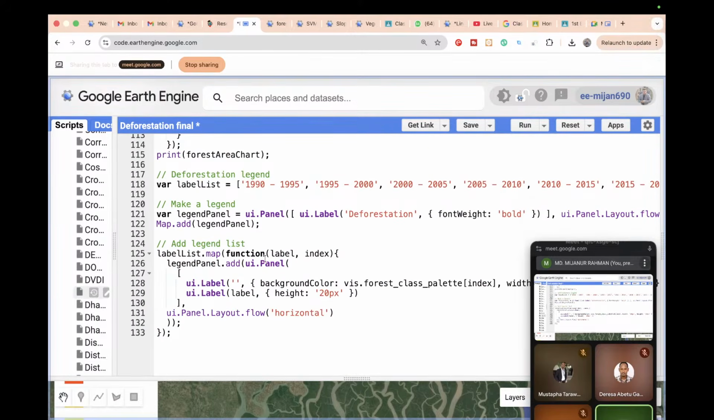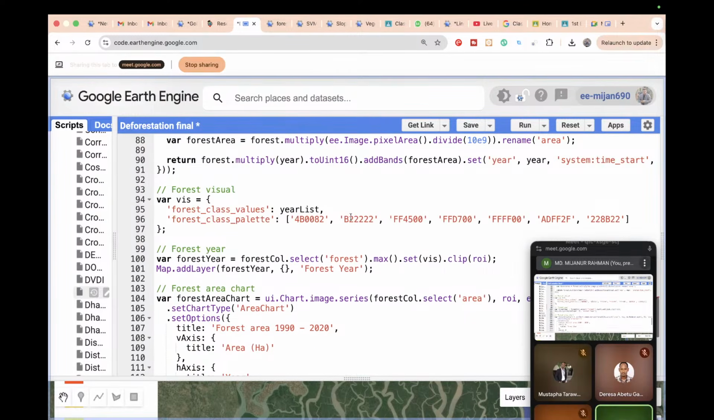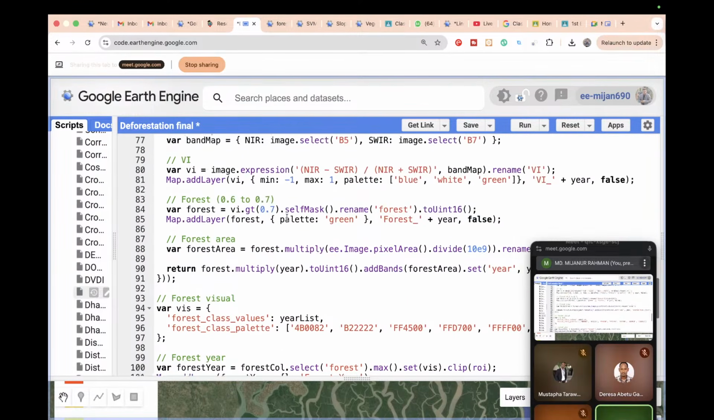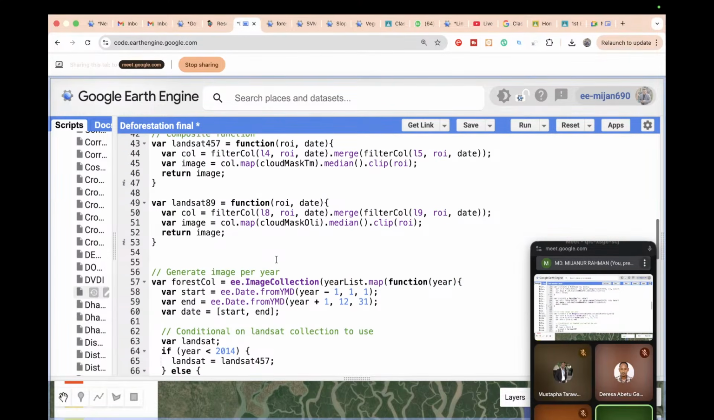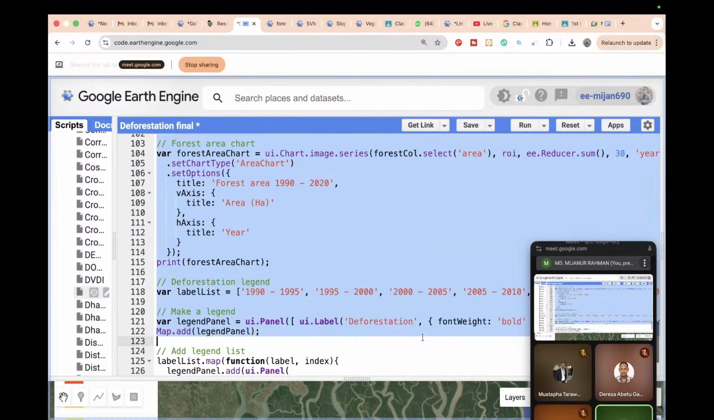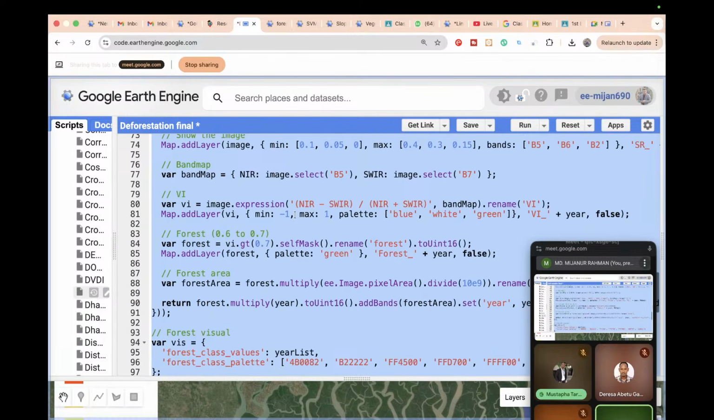As well, you can see it also added the legend. Also you can see the chart, all of the years, calculating the area, and also the 0.7. So all of those we simply consider as a function. You can see this function starts here and goes up to the last here. So all of those we simply include in one function.